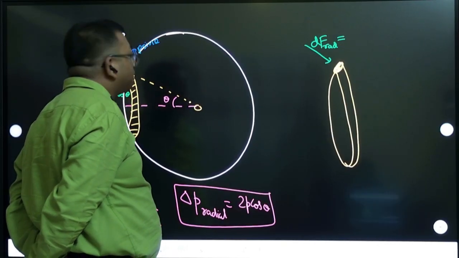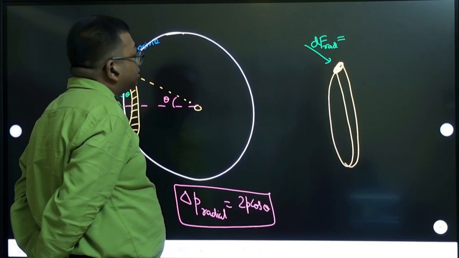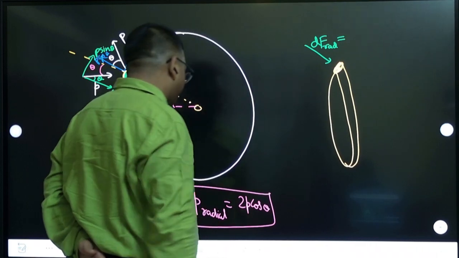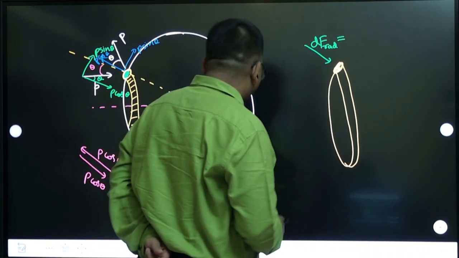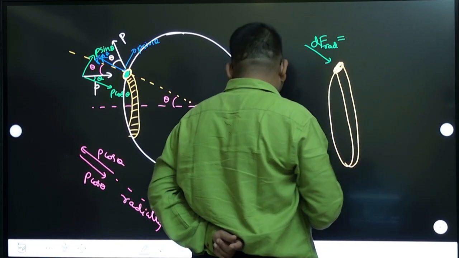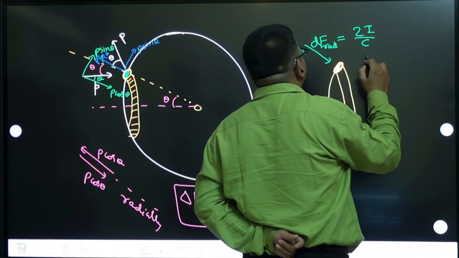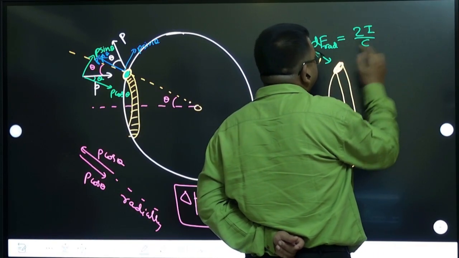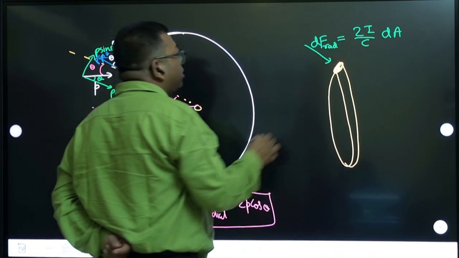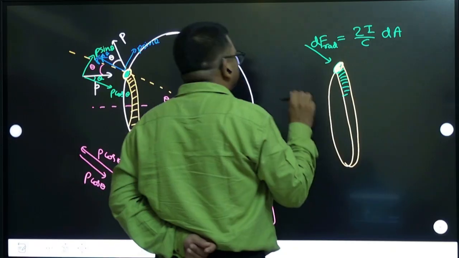You can do that, or you can use pressure into area. Pressure is what? Pressure will be due to this change, and it's reflecting, right? So that you can directly also use, or if you want, you can use this, or you use directly 2I by C for purely reflecting, right? 2I by C it is, and this area is a small area to use. That's the small force. That small force is acting on these areas. All these are small areas, right?